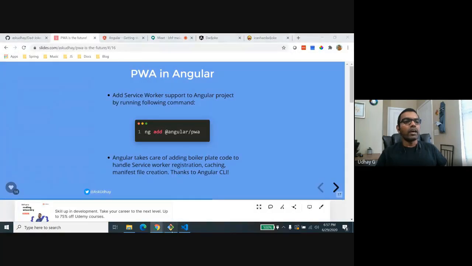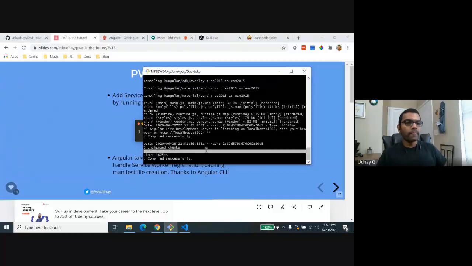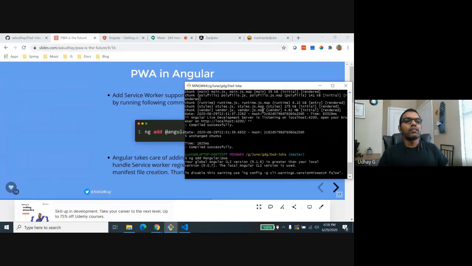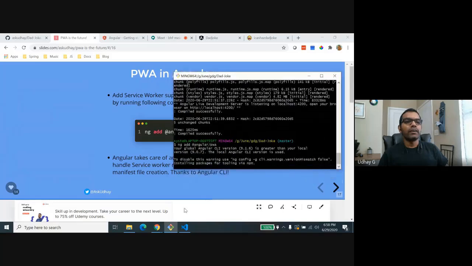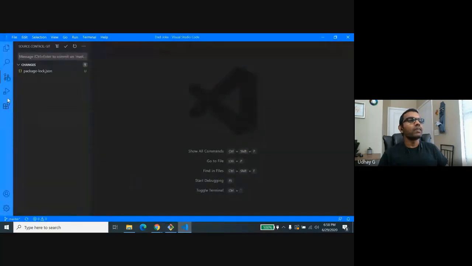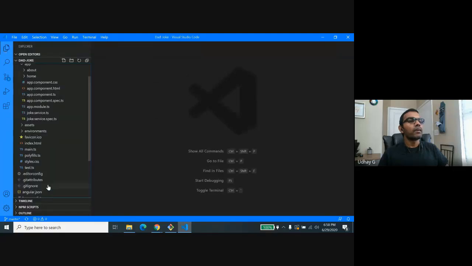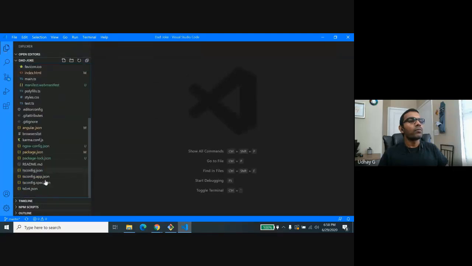Okay, I'll go ahead and add functionality for my web app to behave like a progressive web app. So to do that, I'm going to add Angular PWA support. It's going to add PWA support to my web application. And just take a look at package.json first. It's here.